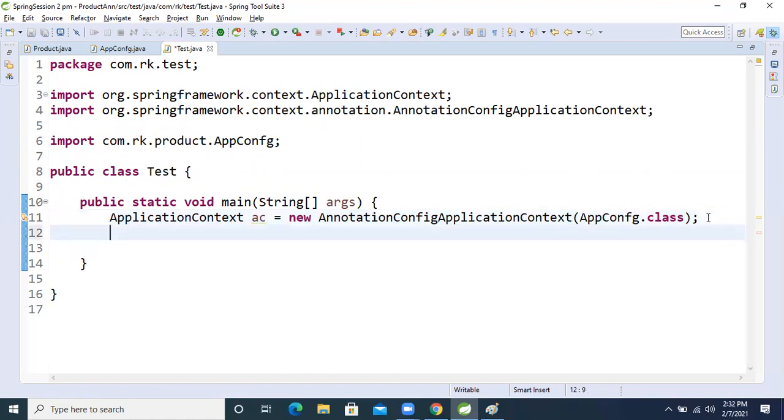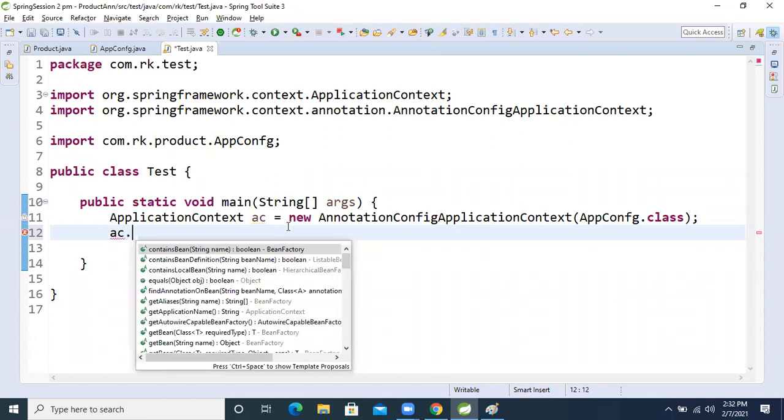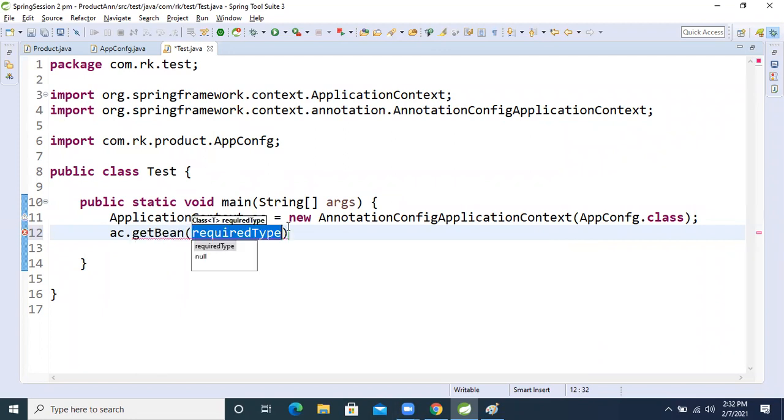After that, we don't know how to create the car object. In real life, whenever we need a car, where do we go? We go to the showroom, and from there we take the car. The showroom people provide us the car object. Same like that, whenever we don't know how to create our bean object, we go to the bean factory. So we use the ac.getBean method, which is the factory method.